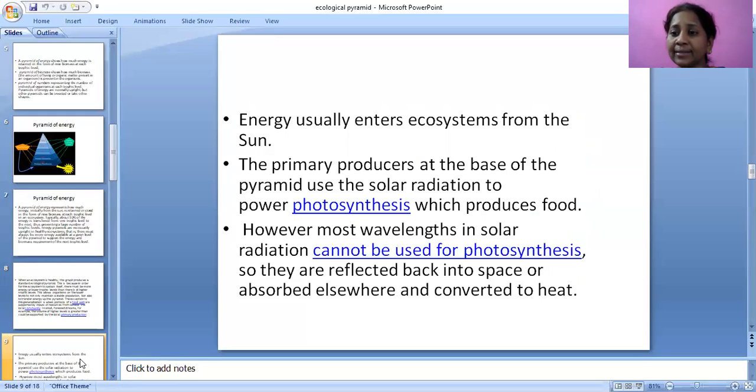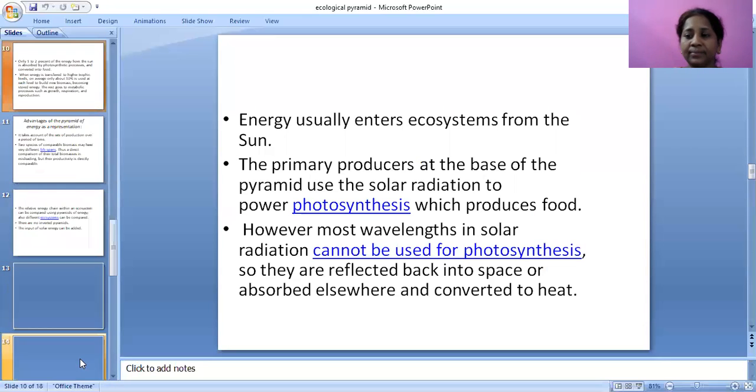Energy usually enters an ecosystem from the sun. The primary producers at the base of the pyramid use solar radiation to power photosynthesis. As we all know, plants undergo the photosynthesis process to produce carbohydrates, that is C6H12O6. However, most wavelengths in solar radiation cannot be used for photosynthesis. So they are reflected back into space or absorbed elsewhere and converted to heat.